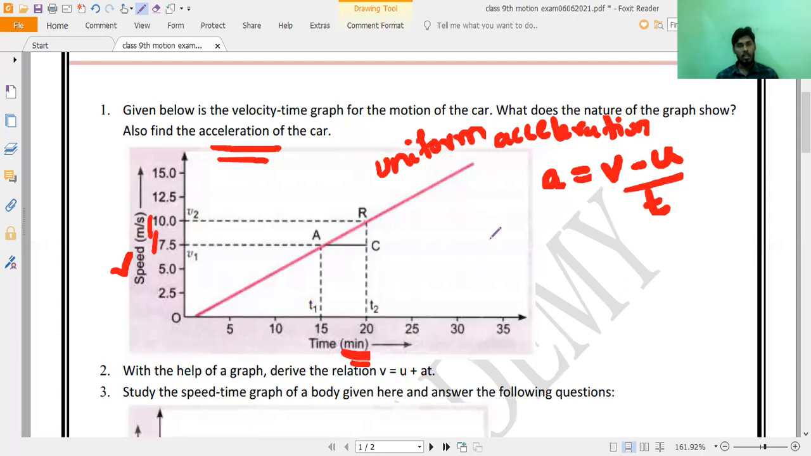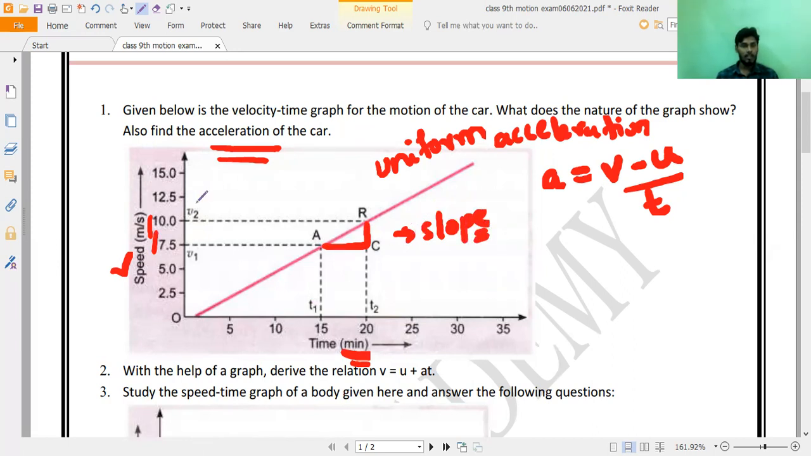As we know, in a speed and time graph, what will give the acceleration? The slope will give the acceleration. Is it yes or no? Yes, sir. The slope of the graph will give the acceleration. To represent this slope, they have already given some points. So this is what we call the slope of the graph.